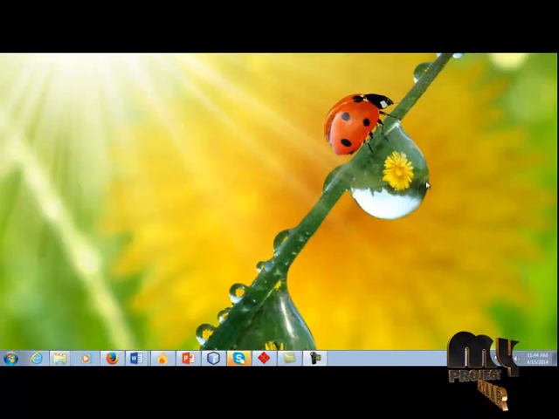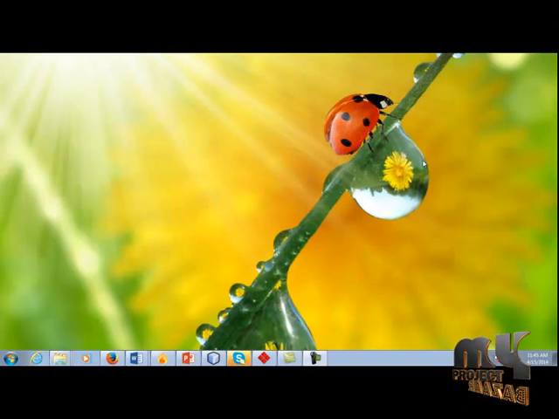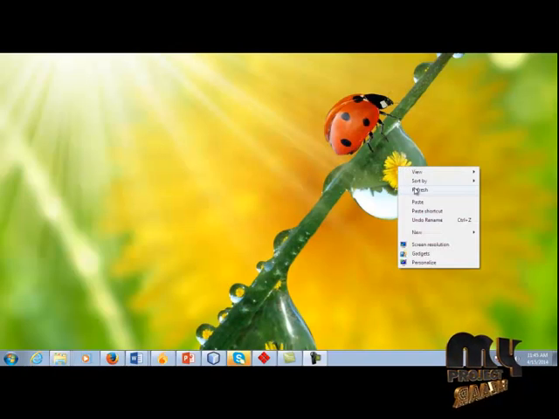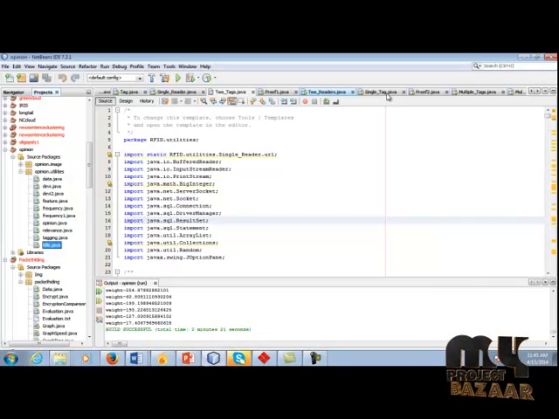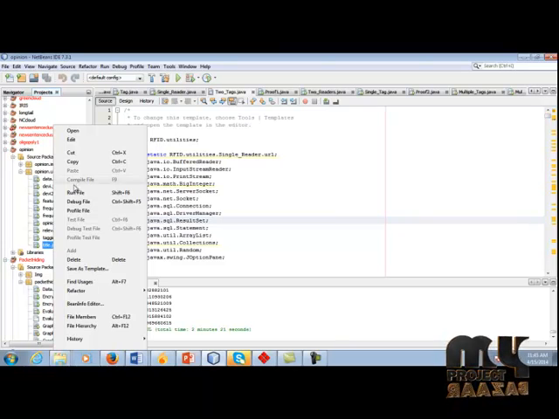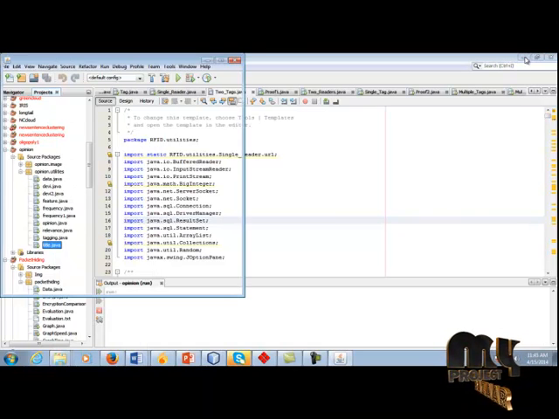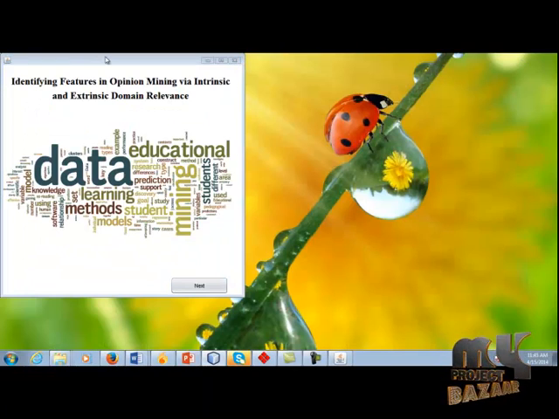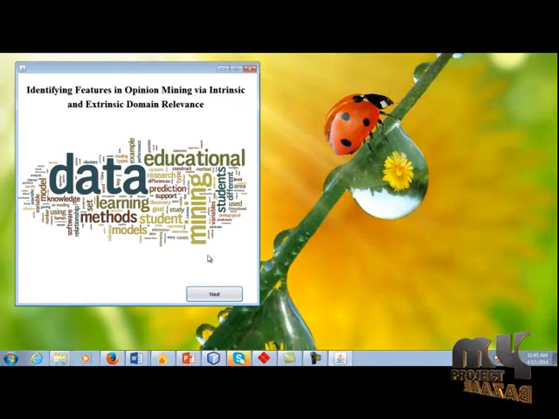Next, I am going to explain the running procedure of the project. Start the WAMP server and open NetBeans. Run title.java in the package. Right click and run the file. Identifying Features in Opinion Mining via Intrinsic and Extrinsic Domain Relevance. Click next.